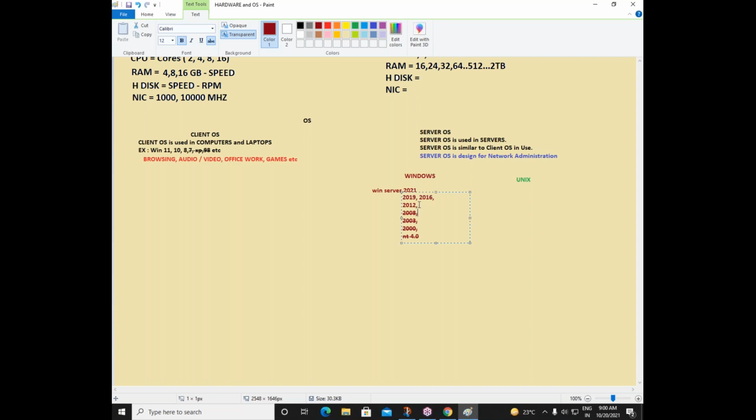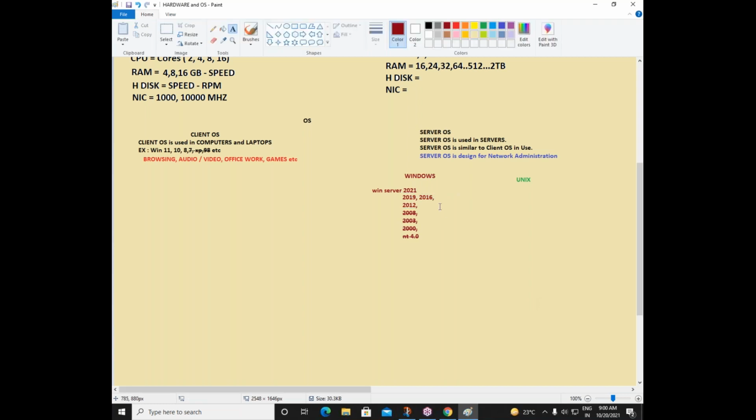Okay. So we have operating systems from 2012, 16, 19 came, and 2019 and 2021 they recently launched. These are the operating systems we have from Microsoft. Now we are learning 2016, or we can go with 2019 also, no issues. We can learn any of these operating systems. But what if you're learning 2016 and you go to companies that are still using 2012? That is possible, right? Especially in big companies, you may see 2012, 2016 as well as 2019 there. You may see all three operating systems, of course not in a single server, but in different servers.